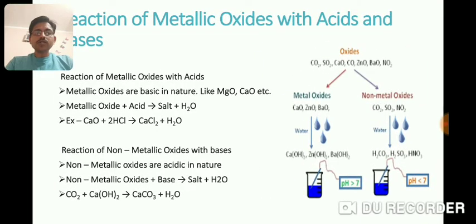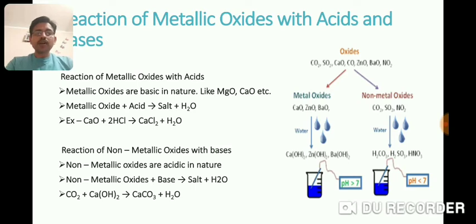Reaction of metal oxides with acids and bases. Metal oxides are the product of reaction between metal and oxygen. Metal oxides are basic in nature, that is, they form base when dissolved in water, like MgO, CaO, etc. When metal oxides react with acid, salt and water are the products. For example, CaO reacts with hydrochloric acid to form CaCl2, that is calcium chloride, and water.